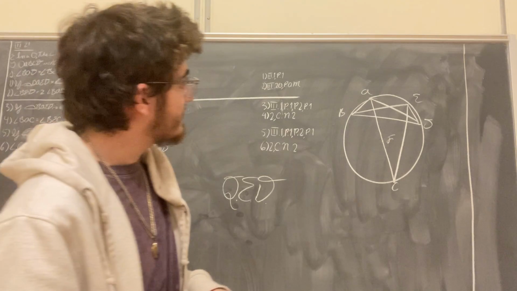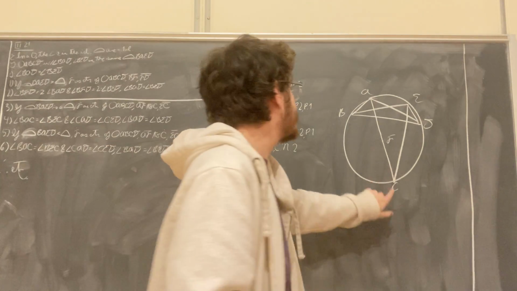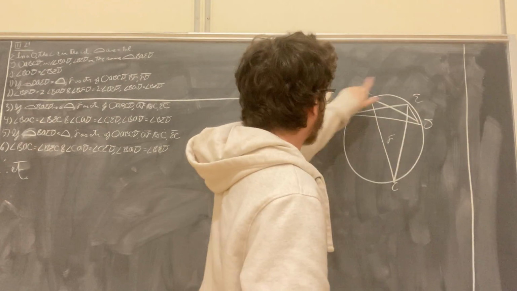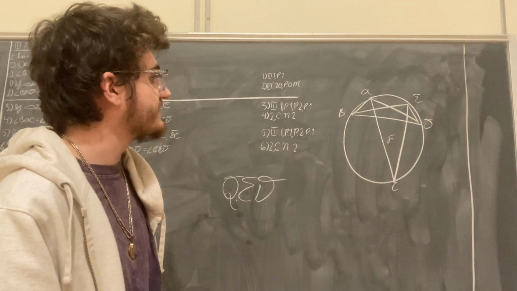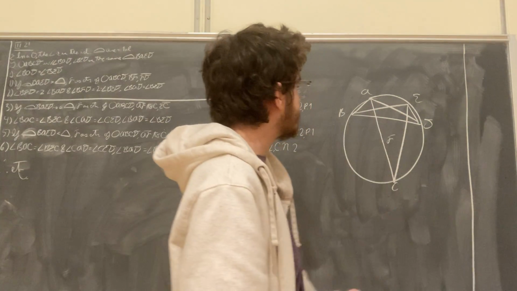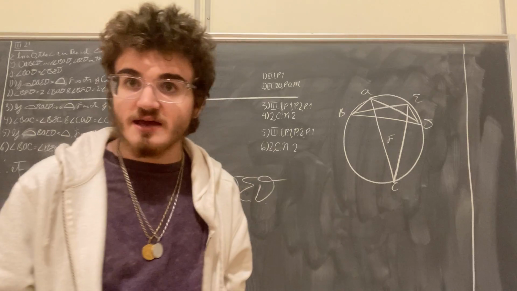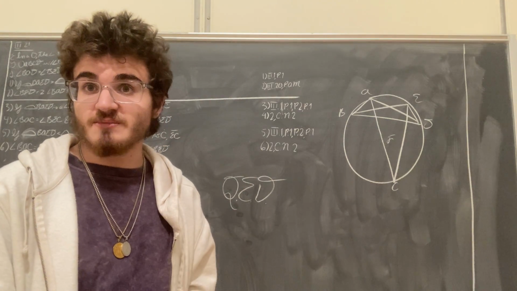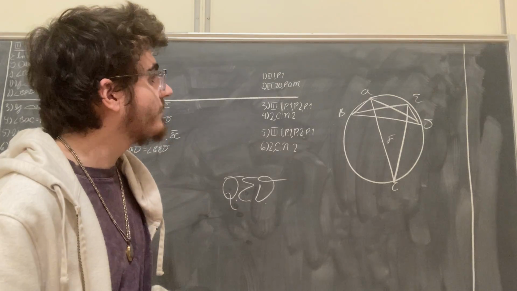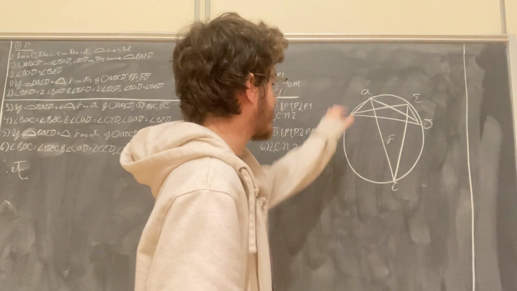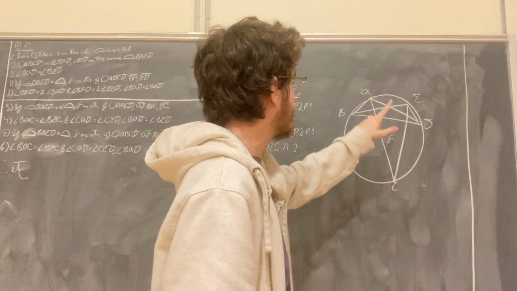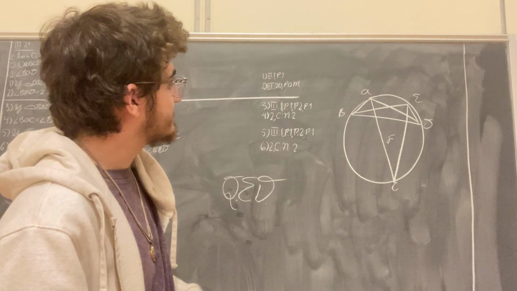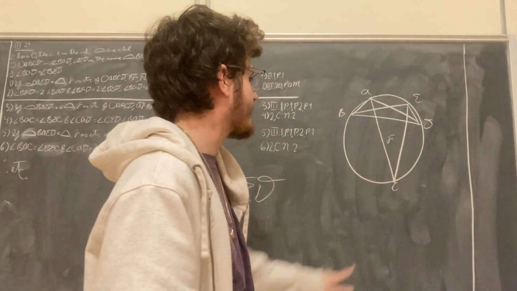For the same reason, in the segment CAED, that whole segment right there, the angle CAD is equal to the angle CED, again because we just proved that in a segment that is greater than a semicircle, the angles in it will be equal. And so the angle BAC is equal to the angle BEC. And we can also see that the angle CAD is equal to the angle CED.